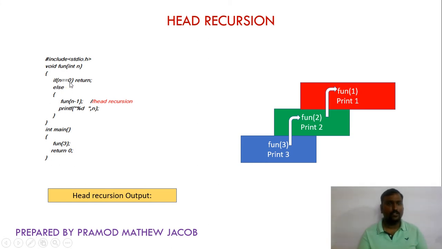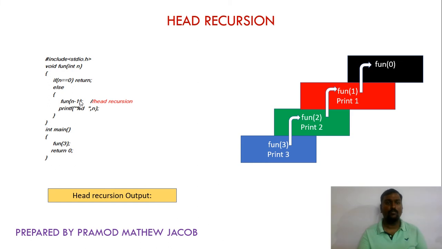If 1 equal to 0, no, so it will go to the else part, fun of 1 minus 1. 1 minus 1 means 0, so it will call fun of 0, and this print statement is kept pending. So this print statement is not executed. From fun 1 the control is given to fun 0.